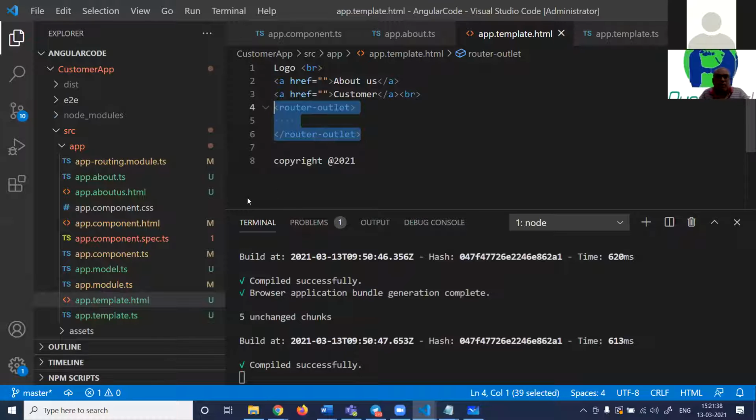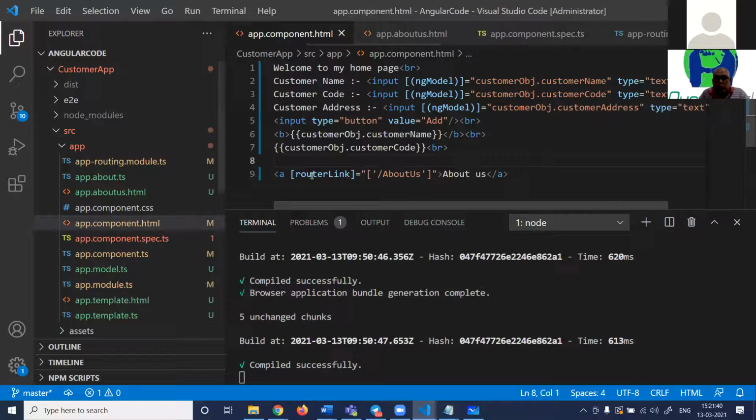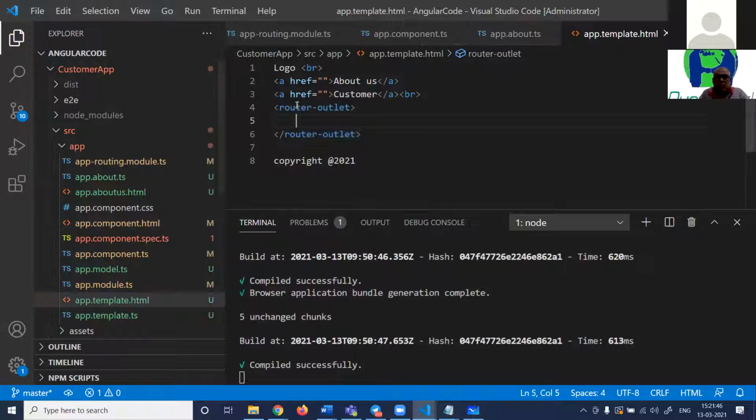And also remember, you still have to use router link. You cannot excuse yourself from router link. So here also you will say router link, this will load customer, router link, this will load about us. So when I click on about us, it will load. When I click on customer, it will load, right?